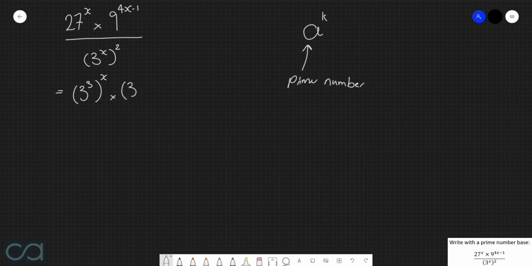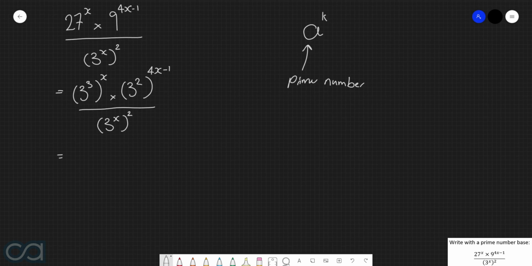9 is 3 to the power of 2. So we now have 3 to the power of 2 all to the power of 4x take 1. And then the denominator, the base is already 3, so we can just leave that as it is. Now that all three of these bases are the exact same prime number, let's now just go about and simplify.